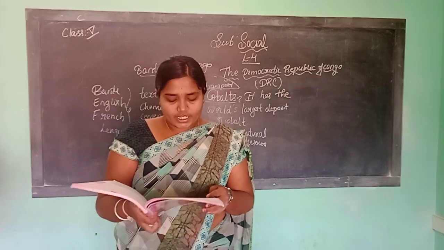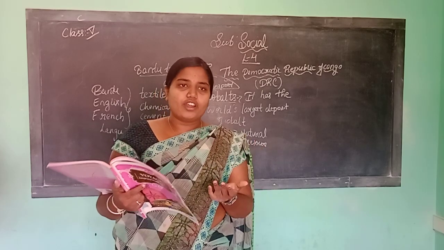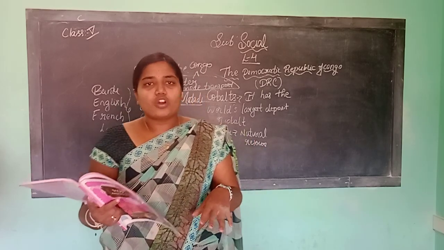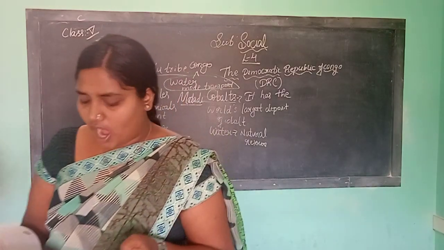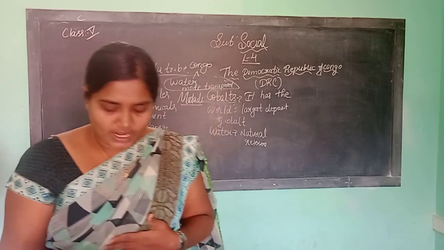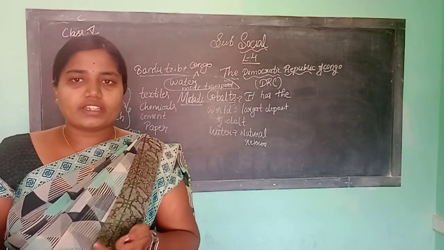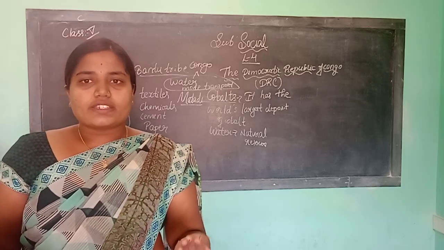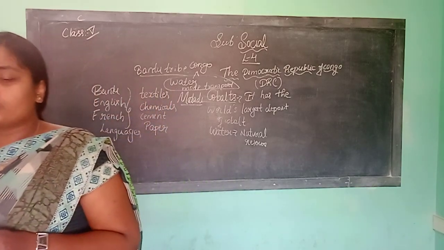Rails and roads connect cities with each other, but land transport is not so well developed. Railways and roadways both exist, but road transport is not as well developed. Some development is taking place after Congo secured independence. A little development is taking place in the Congo region. Understood, children? This is about the DRC.